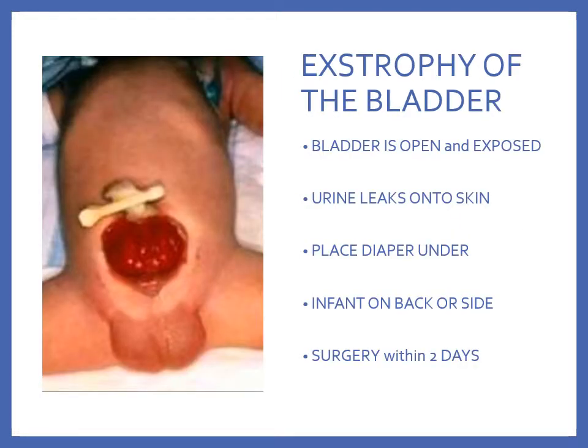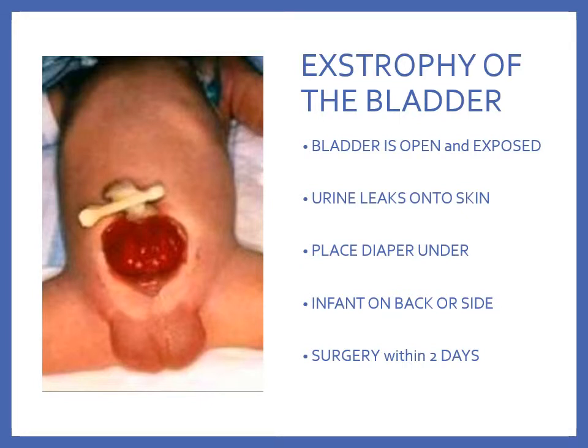Exstrophy of the bladder is when the lower portion of the abdominal wall and the anterior wall of the bladder are missing. This is usually noticed by fetal sonogram during routine prenatal care. At delivery, the bladder is open and exposed on the abdomen, and urine just leaks continually from the bladder, and the skin can become excoriated.